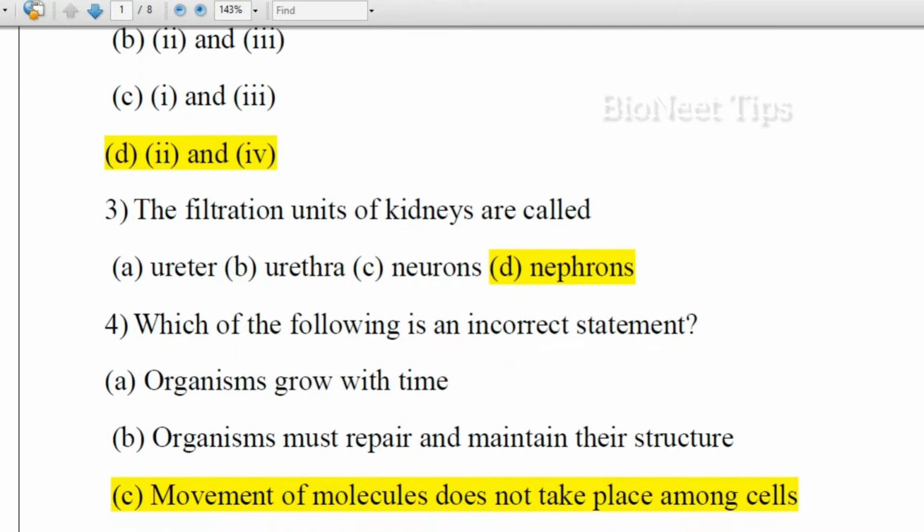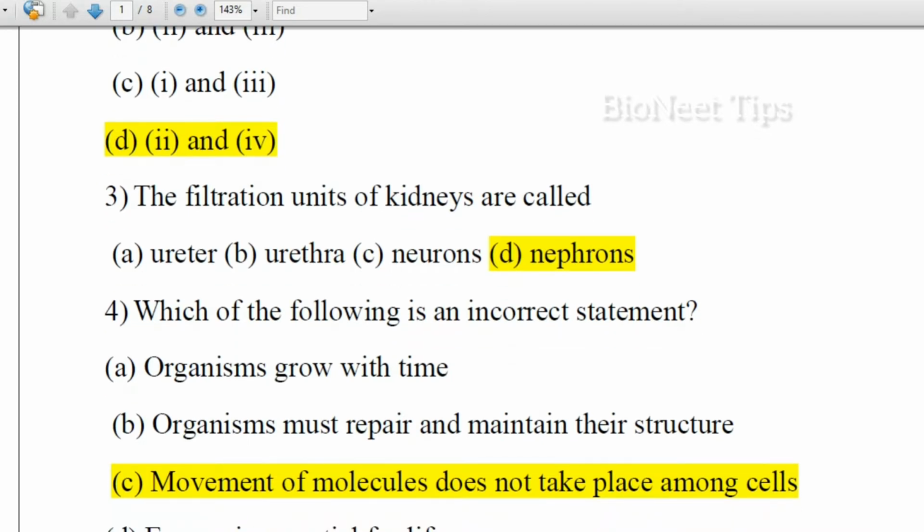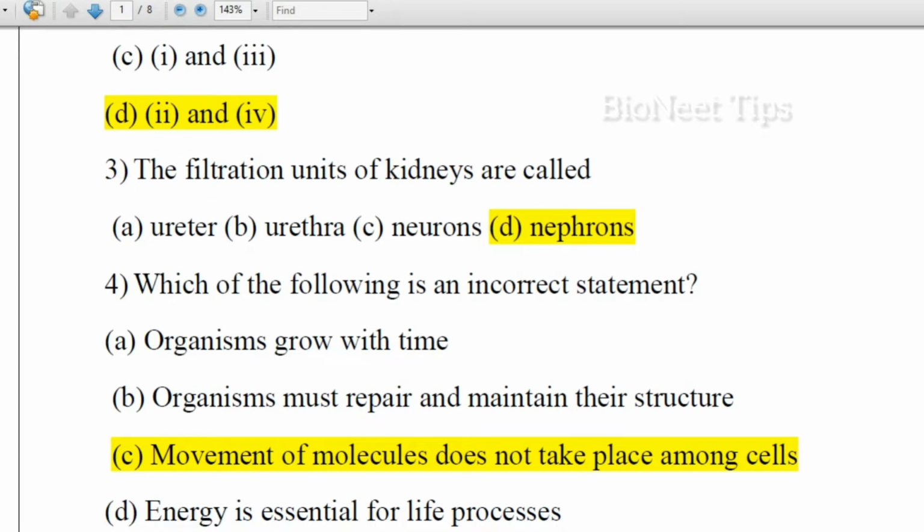Which of the following is an incorrect statement? Organisms grow with time. Organisms must repair and maintain their structure. Movement of molecules does not take place among cells and energy is essential for life processes. We know that organisms grow with time, they show movement, sensitivity, reproduction, excretion, nutrition. Organisms must repair and maintain their structure, that is why the building blocks of the body, that is proteins and amino acids, are helpful. Energy is essential for life processes.